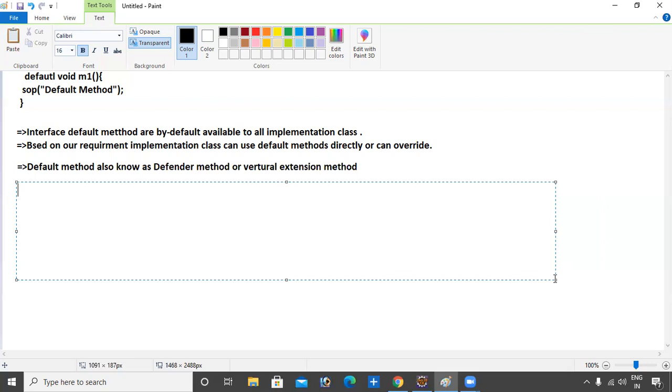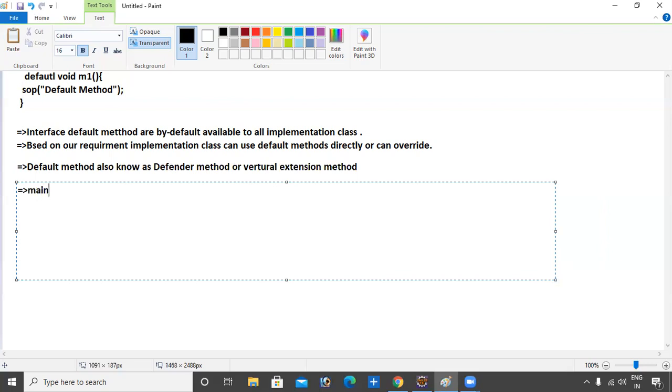That's why Java people introduced default method: without affecting the implementation class, we can add some more useful things inside the interface.